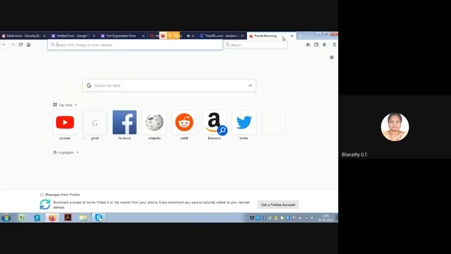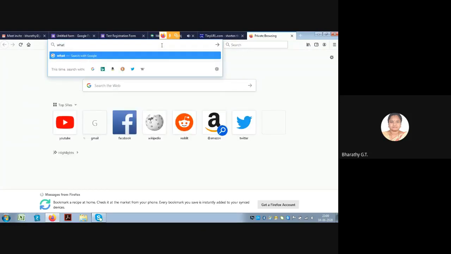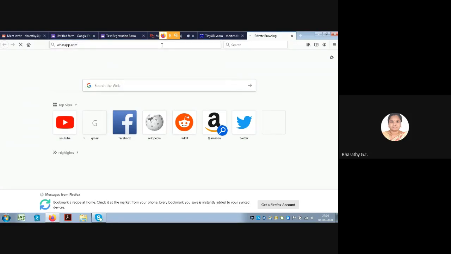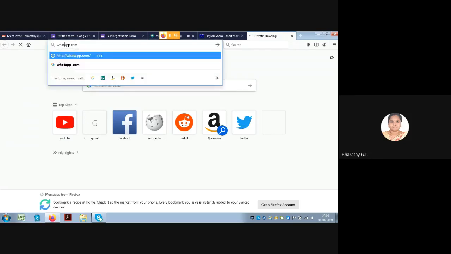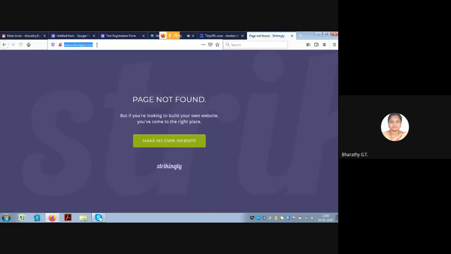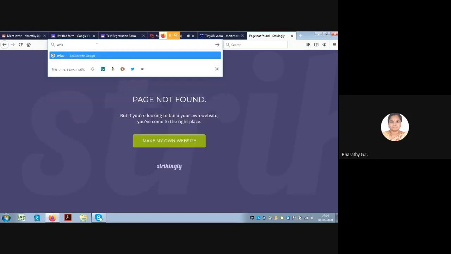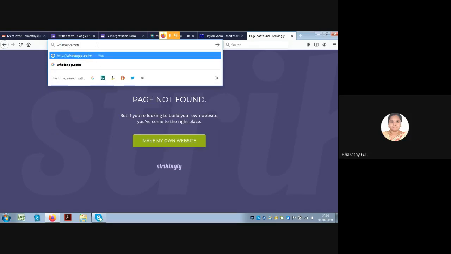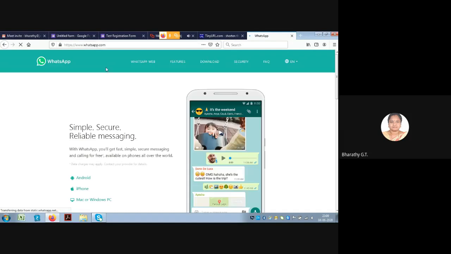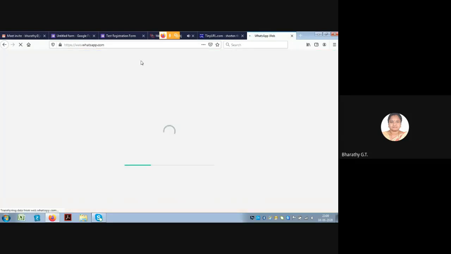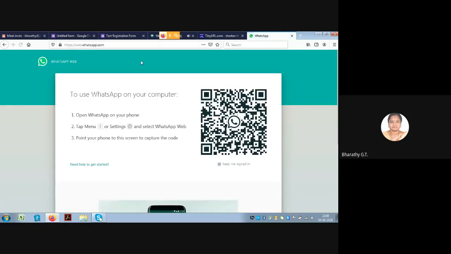open another window, type whatsapp.com. Select this WhatsApp web, and in your mobile you can select your WhatsApp.